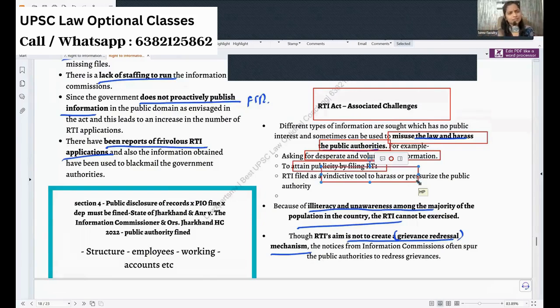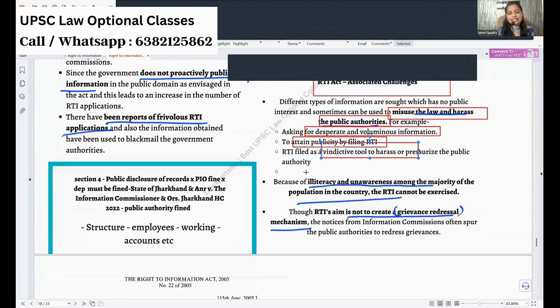I have actually seen a case where a person put in an RTI. Actually, he's the brother of that authority. This brother's fight sometimes goes to the extent of killing also. The brother put in an RTI to the officer asking what was your antecedent in criminal matters, or something like that, because he knows the officer has done something wrong in the office. He was asking like that, what are the accounts you did last year, something like that, to trap him. Like that, as a vindictive tool, it can be used.